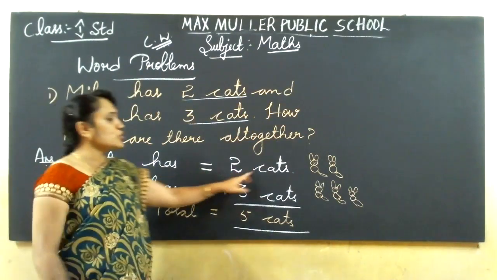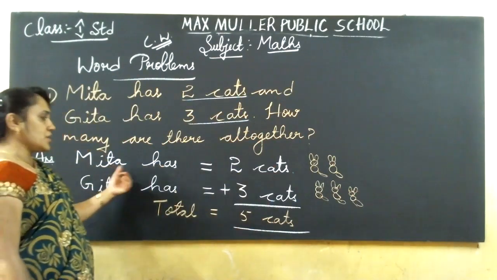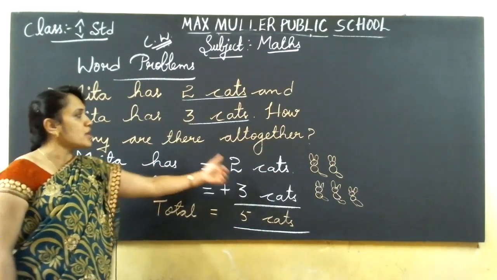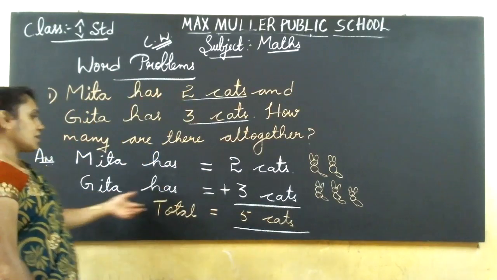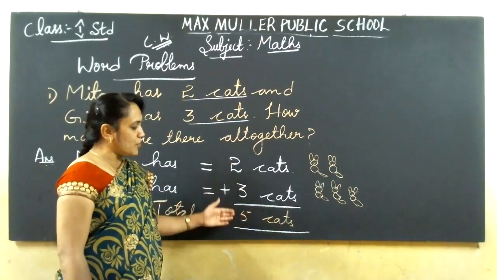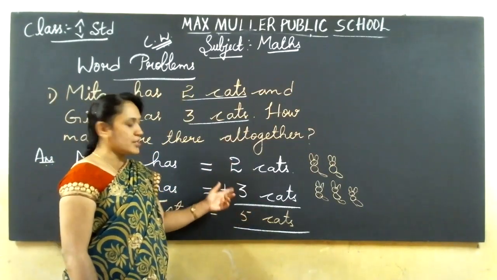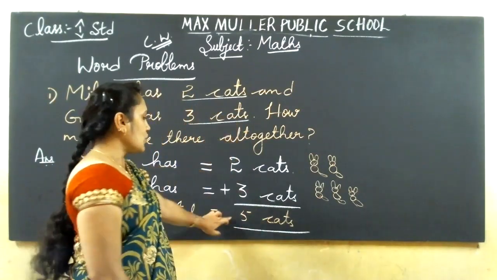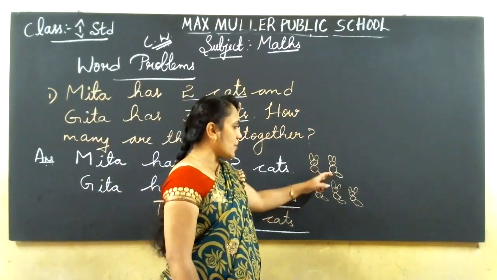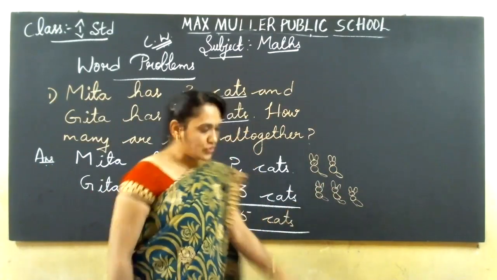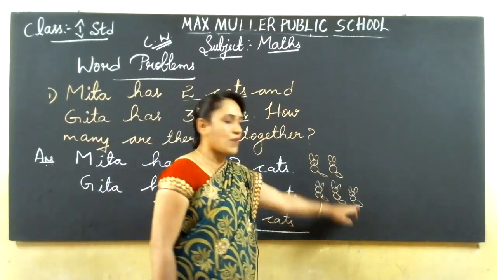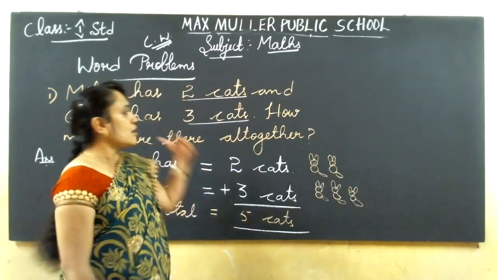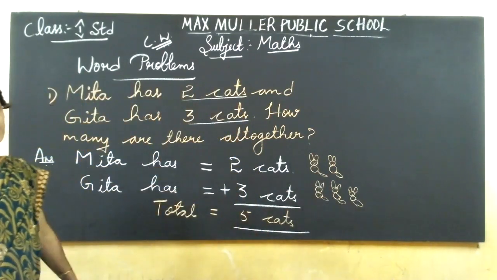Meeta has 2 cats, Geeta has 3 cats. So total how many cats? 2 in the mind, 3 on the fingers, count it. After 2: 3, 4, 5. Total 5 cats. Like that you can do. Otherwise, you can draw and count, 1, 2, 3, 4, 5. Have you understood the first sum, children?